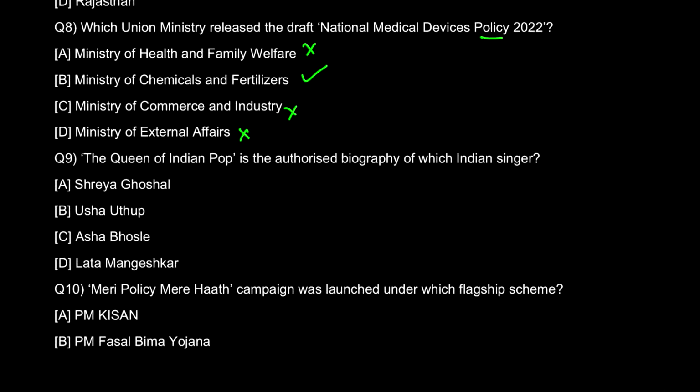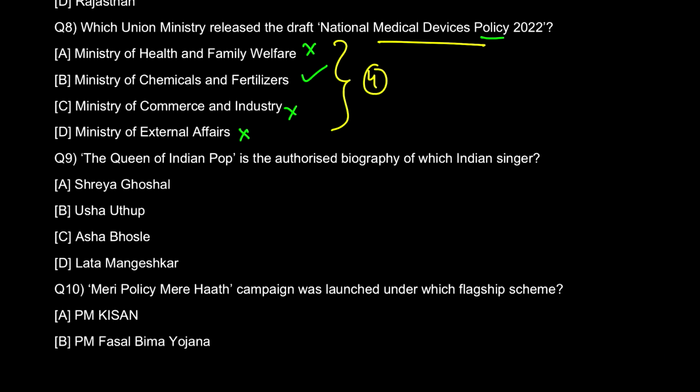So this policy report has been made with the meaning that we should not import this much, and now it wants India to become one of the top 5 manufacturing hubs. And what are you going to find out in the static GK part here about this policy and about all these 4 departments, what they do? That's your static GK.